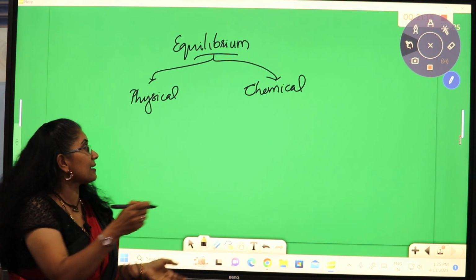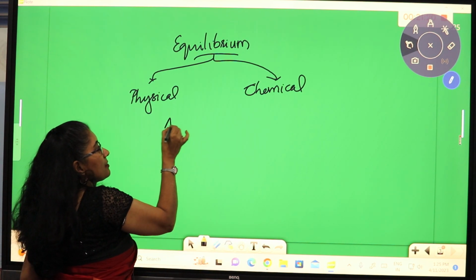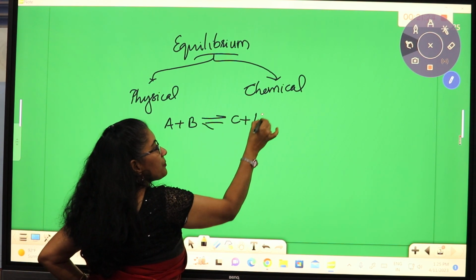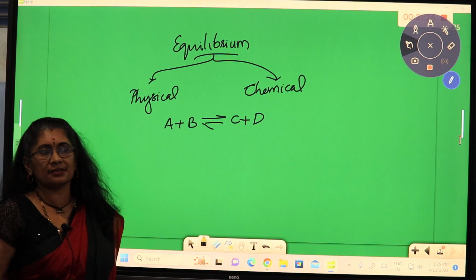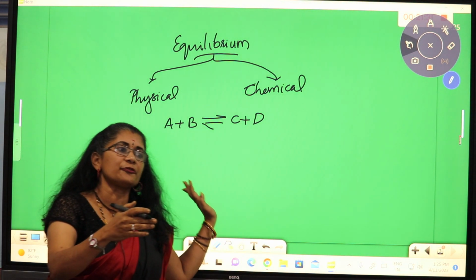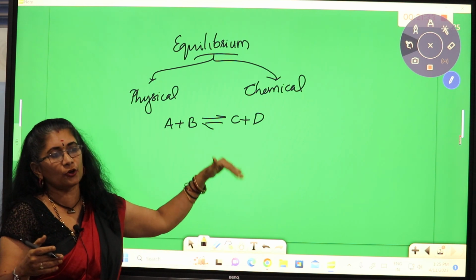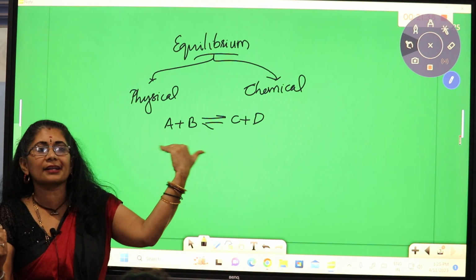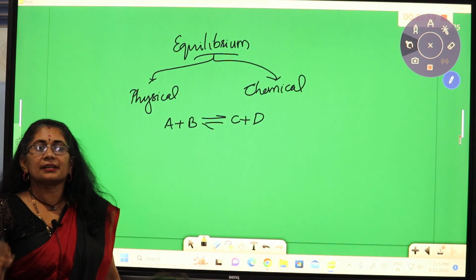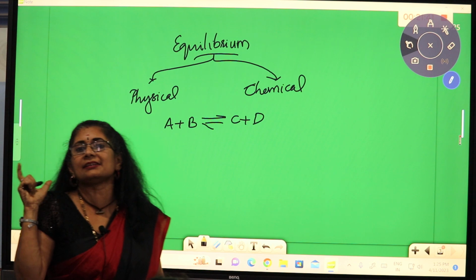What do you mean by rate of a reaction? The rate of formation of products is the rate of the forward reaction, and the reverse reaction is however with the speed. The rate means the speed.